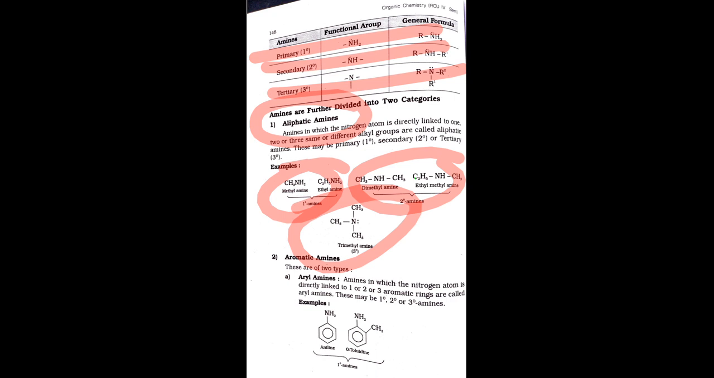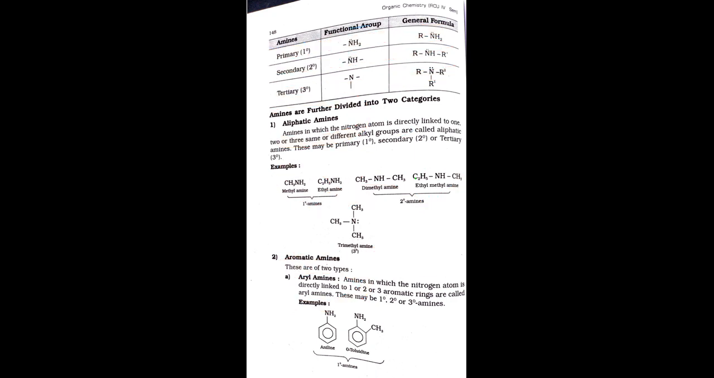The next, second one is aromatic amines. In aromatic amines, again, two types. The first one is aryl amines, because the nitrogen is directly attached to the aromatic ring. They are called aryl amines, and these aryl amines again contain primary, secondary, and tertiary based on the removal of hydrogens of the ammonia. The second type is aryl alkyl amines, because the nitrogen group is attached to the side chains of the aromatic ring. And here also the primary, secondary, and tertiary.